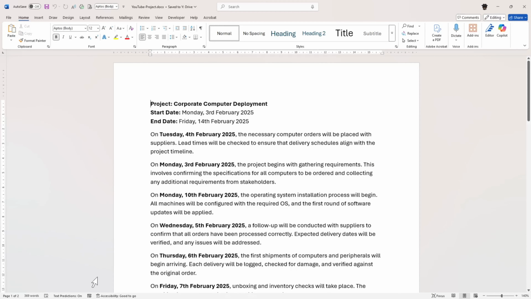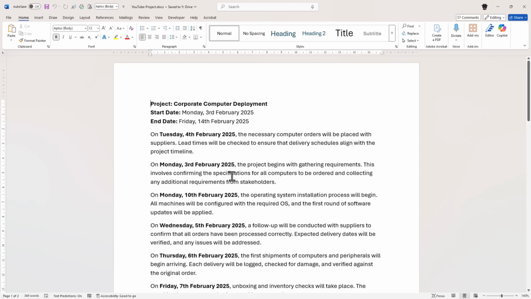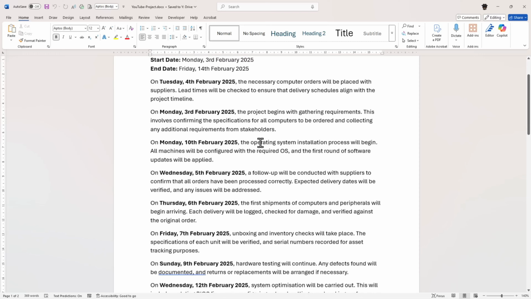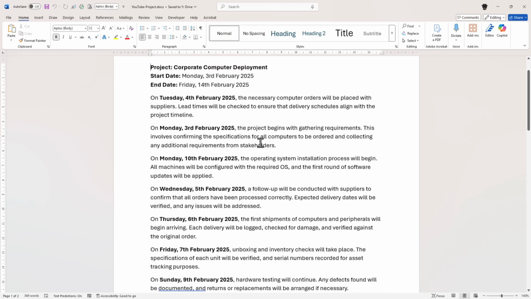Right, well, let's look at it from another perspective. So what I've got here is a corporate business plan. So this is a plan of a rollout that I'm going to do. It's completely fictitious, by the way, but this is a rollout of a project I want to do for a client. I've written it in Word, and I've put some key dates down, and if you notice carefully, I've actually jumbled up the dates on purpose.